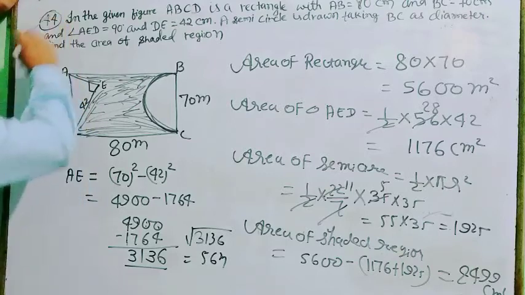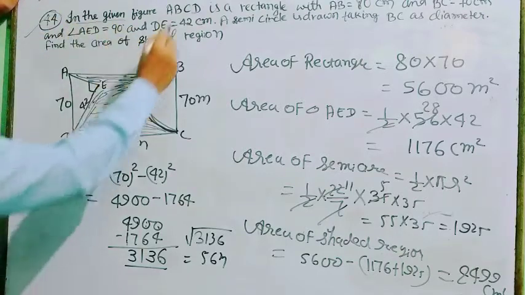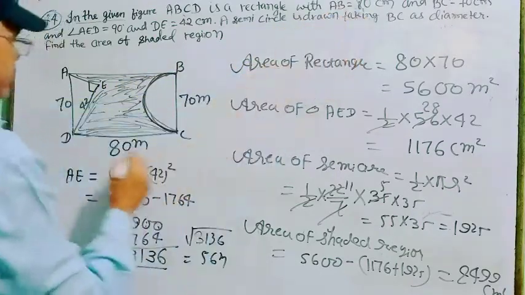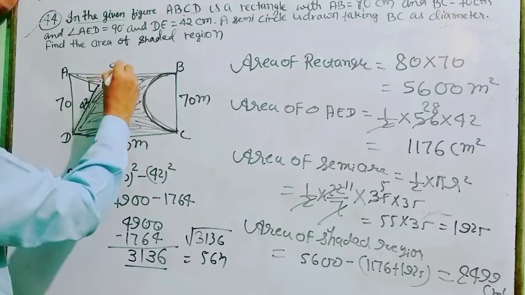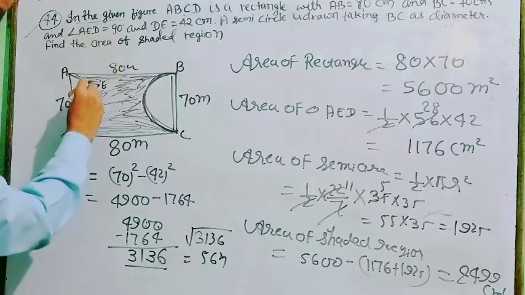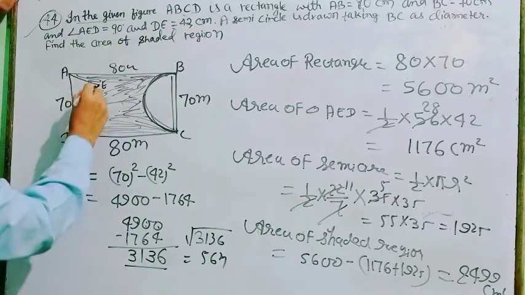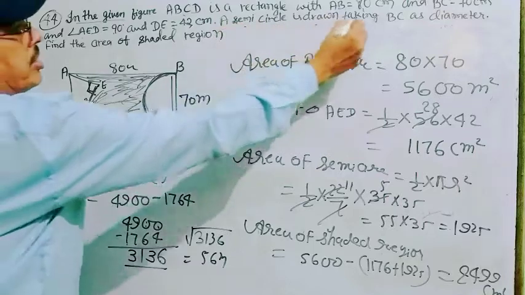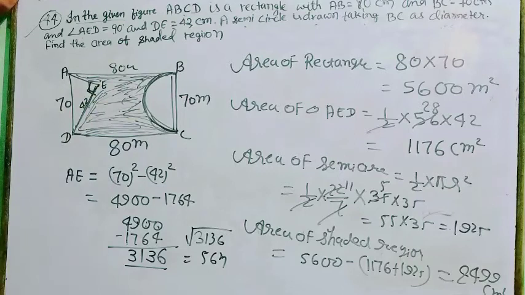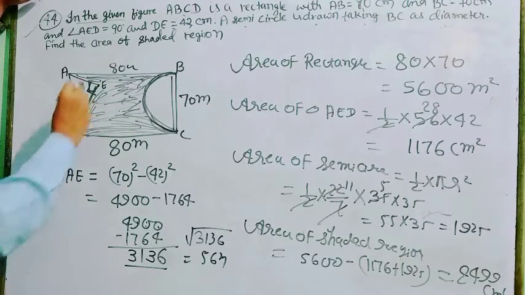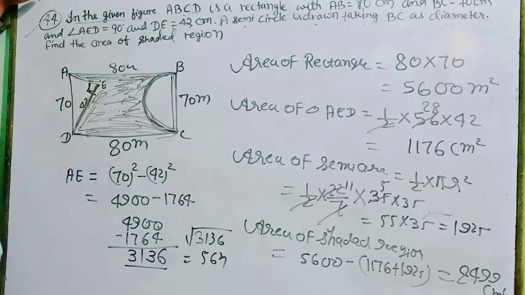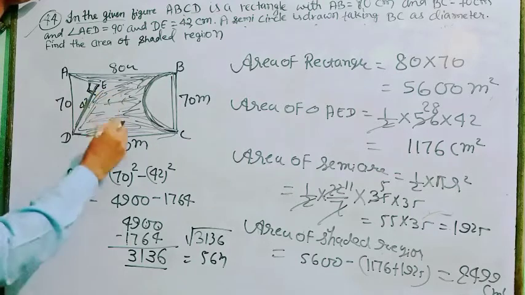Now see question number 44. In the given figure, ABCD is a rectangle with AB 80 cm, this is 80 cm, and BC 70 cm, and angle A is 90, DE is equal to 42 cm. A semicircle is drawn taking BC as the diameter. Then your question is, what is the area of shaded region? Dear student, in this figure, here given is a rectangle, next given is semicircle, and third given is a triangle. So your question is, what is the area of this shaded region?